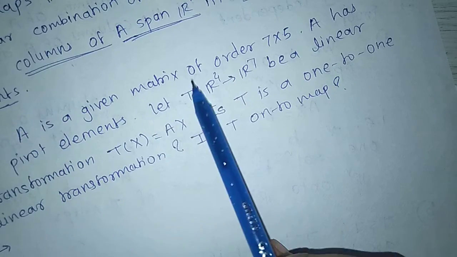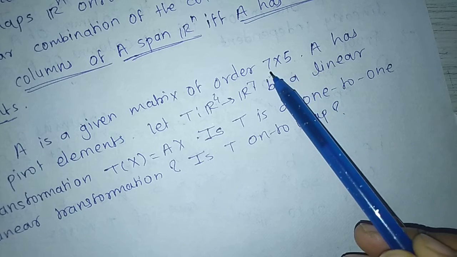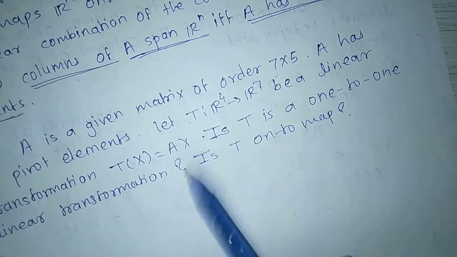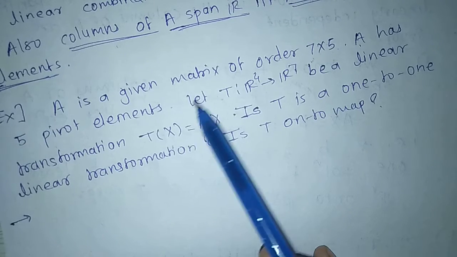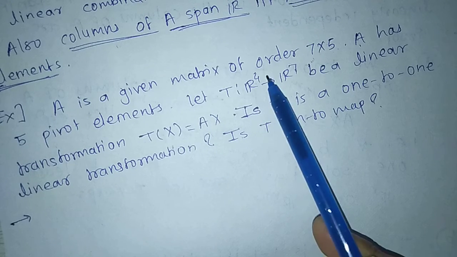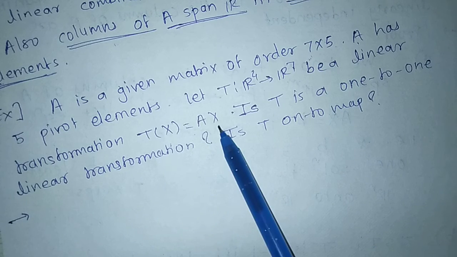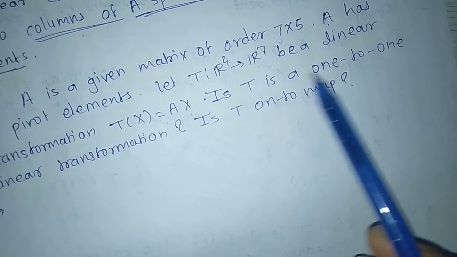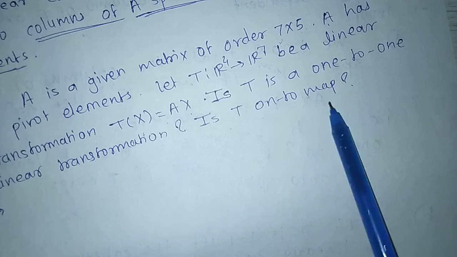A is a given matrix of order 7 by 5. 7 by 5 means there are 7 rows and 5 columns of matrix A. A has 5 pivot elements. Let T mapping R5 to R7 be a linear transformation, T of x equal to A into x. Is T a 1 to 1 linear transformation? Is T an onto map?